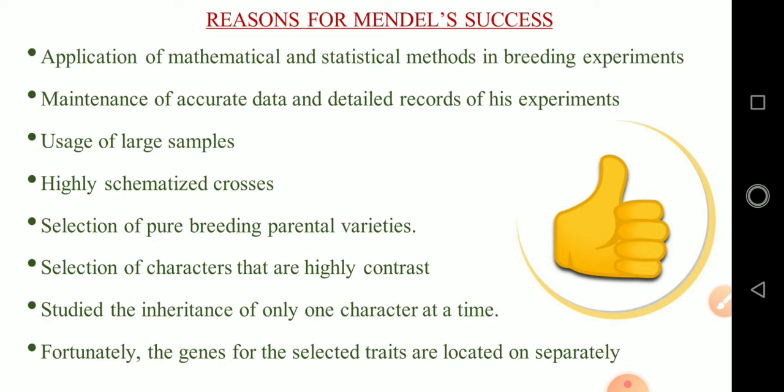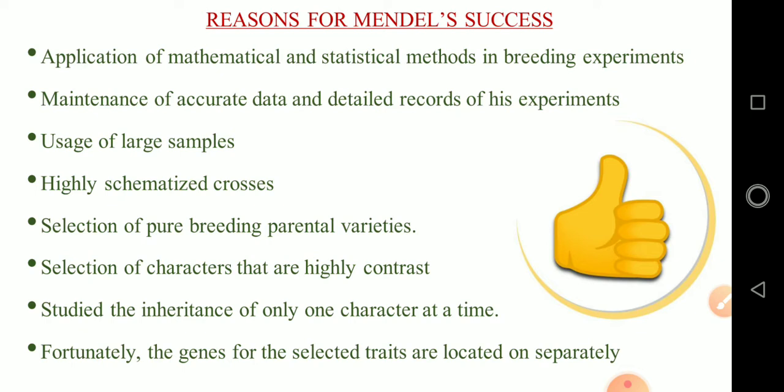From all the seeds, he has taken the saplings and counted each and every sapling and what is the character of each and every sapling. Likewise, he has recorded. So that is what is said to be quantitative data, right? He followed scientific method and kept accurate and detailed records that include quantitative data of the outcome of his crosses.